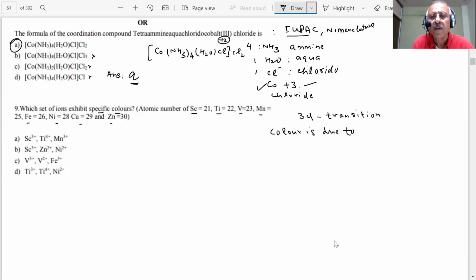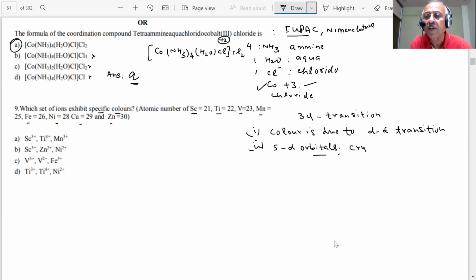The color is due to the excitation of electrons. What do you call it? A d-d transition. And do you know what is meant by a d-d transition, students? You know that there are five d orbitals, and when there are ligands, what happens? There is a splitting of the d orbitals: crystal field splitting.